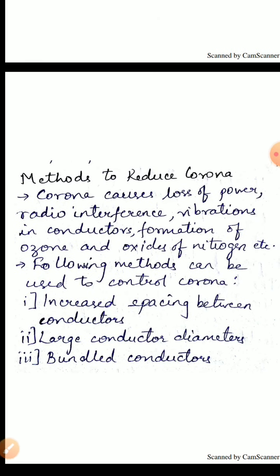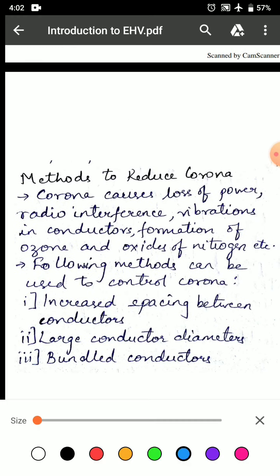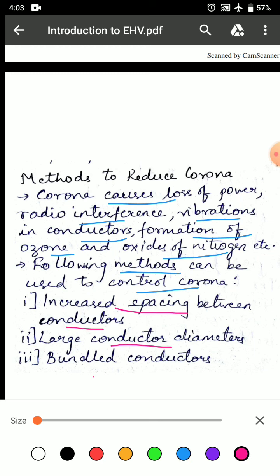The methods to reduce corona: corona causes loss of power, radio interference, vibration in conductors, and formation of ozone and oxides of nitrogen. The following methods can be used to control corona: increase spacing between conductors, large conductor diameter, and bundled conductors.